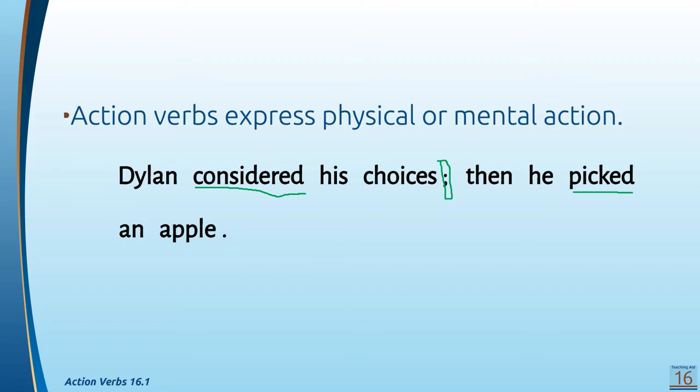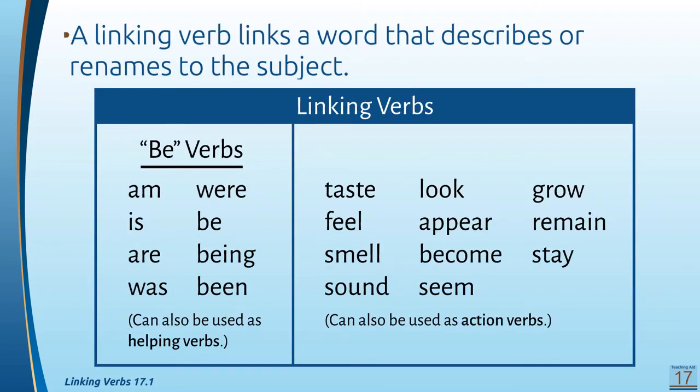But considered, that is also an action. It's just a mental action. Something is doing work, your brain, so it is still an action verb. But not all verbs are action verbs. So some verbs are linking verbs. A linking verb links a word that describes or renames to the subject. So it's saying it connects. That's the idea of linking. A link is like a piece of chain or something like that. It links, it connects a word that describes or renames to the subject. So it connects the subject with something that describes it or renames it.